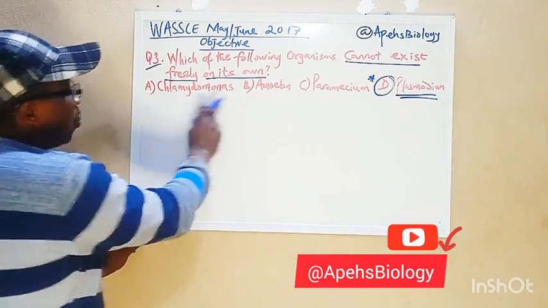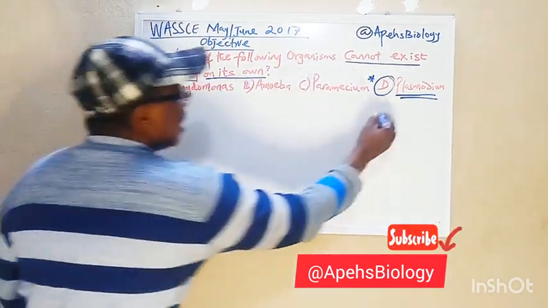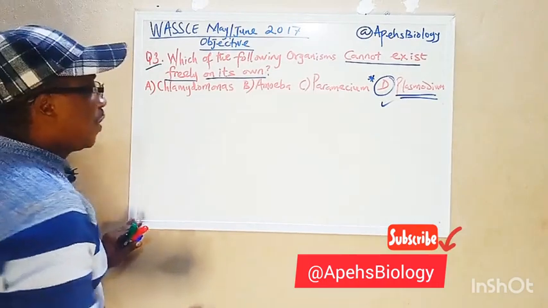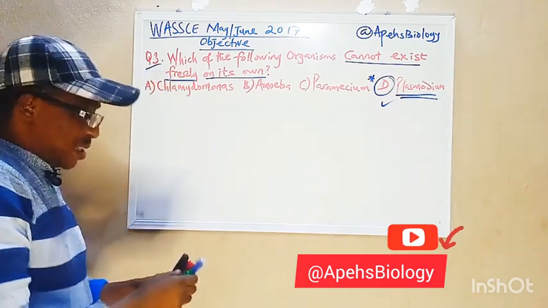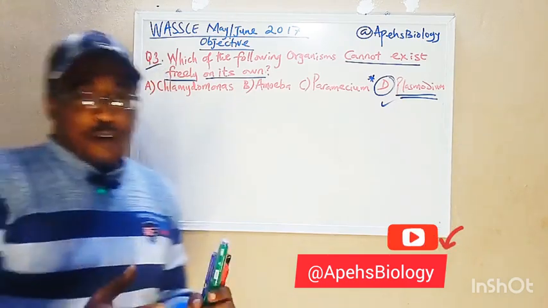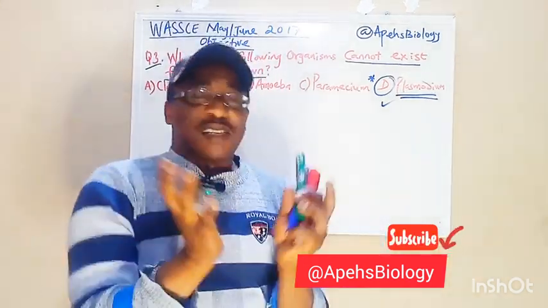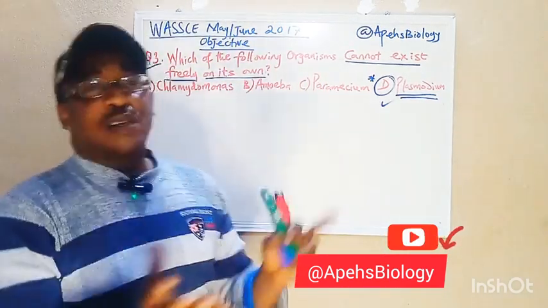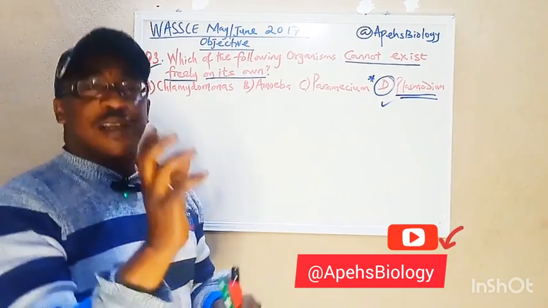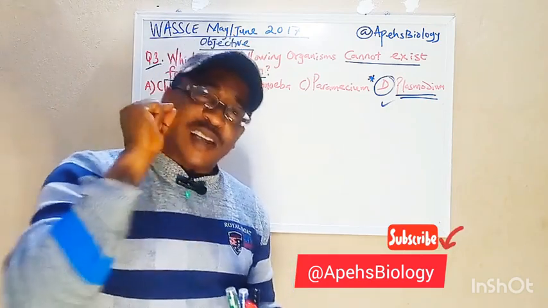Now, when you look at these other options, which of the following organisms cannot exist freely on its own? The answer, of course, is Plasmodium. Why are these ones not the answer? They are not the answer because if you look at my previous video, as I said, subscribe to Apex Biology to see what I said about Chlamydomonas, what I said about Paramecium, and what I said about amoeba. I drew the diagram there and I explained it. Subscribe to my channel to get additional information.